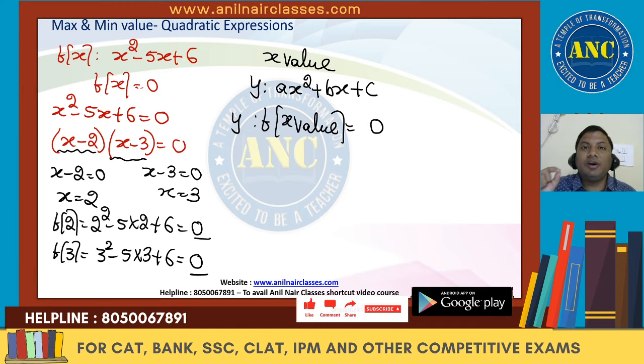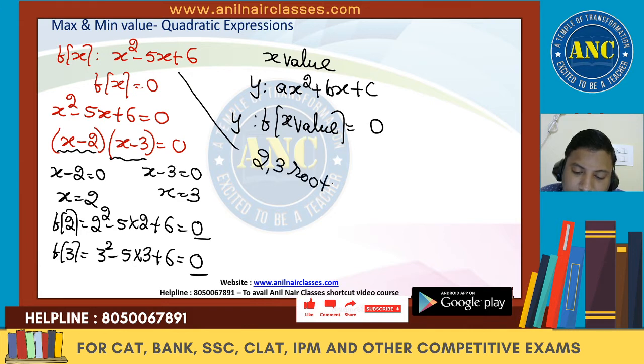What is the value of x at which the expression will become 0? That value of x is termed a root. A root is the value x takes such that the expression becomes 0. I hope the point is clear. So here 2 and 3 are the roots of the quadratic equation because it is equated with 0.